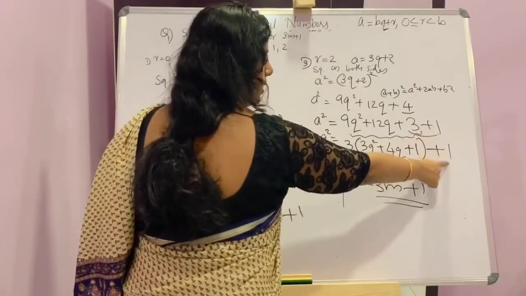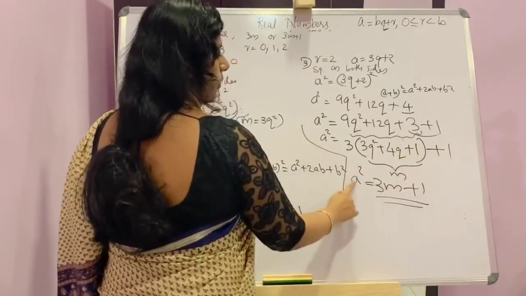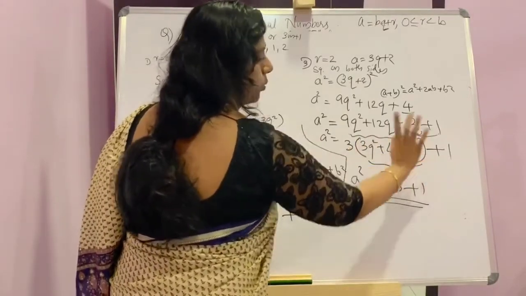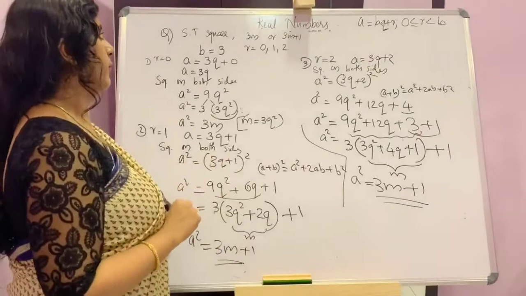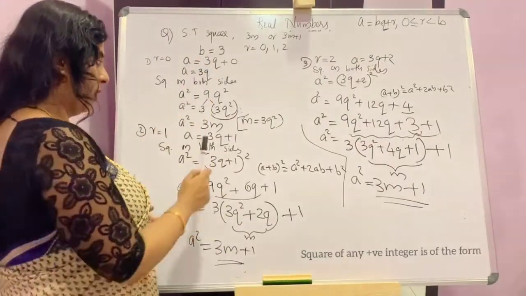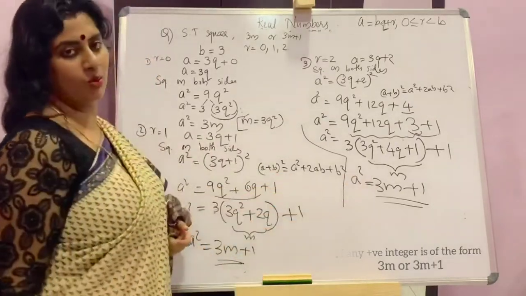Then balance plus 1 is here. Now take this as m. So a square is equal to 3m plus 1. Now it is proved that square of any positive integer is of the form 3m or 3m plus 1.